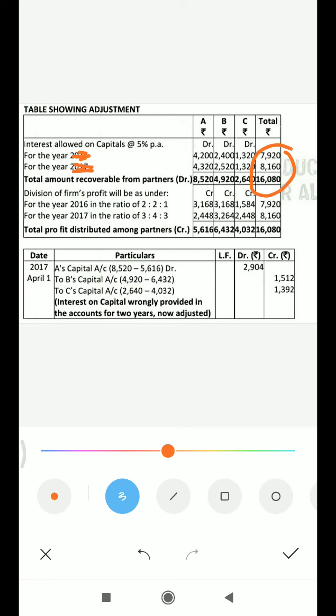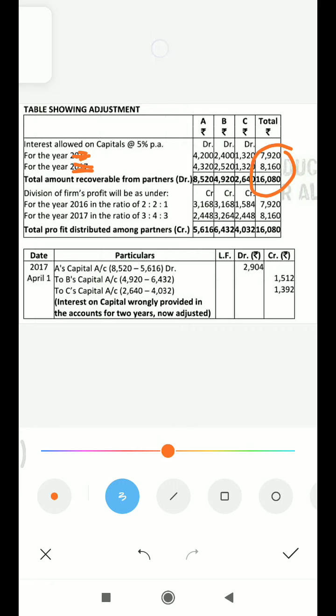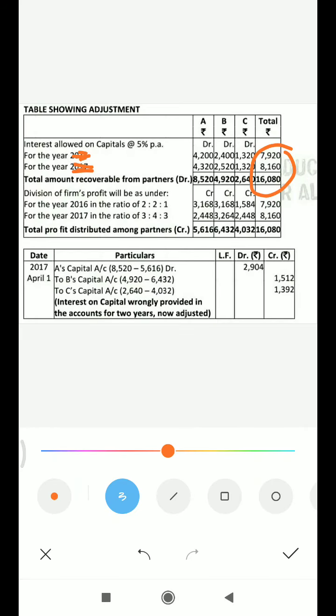these adjustments, these interest on capital, and we have prepared the partnership P&L appropriation account and partners' capital account. Okay, so you can see here, for the given year this amount is given in your question.